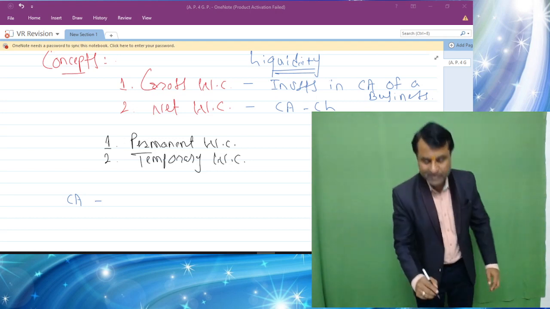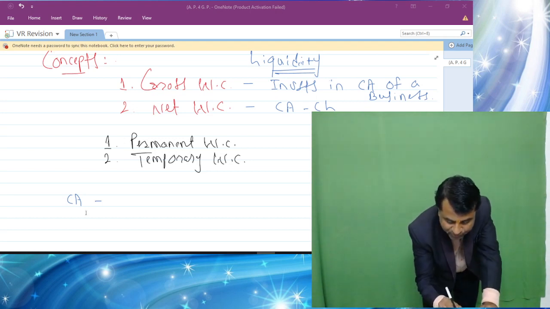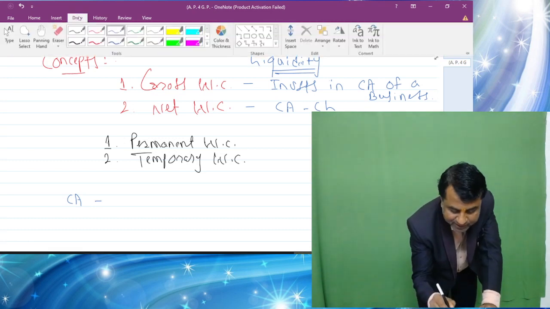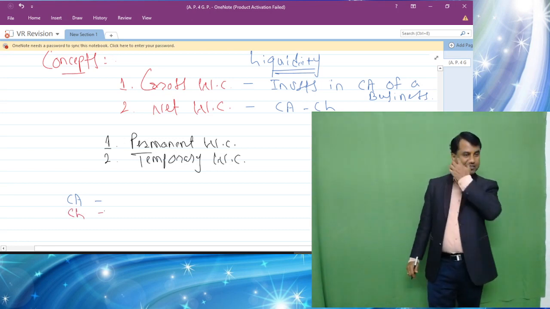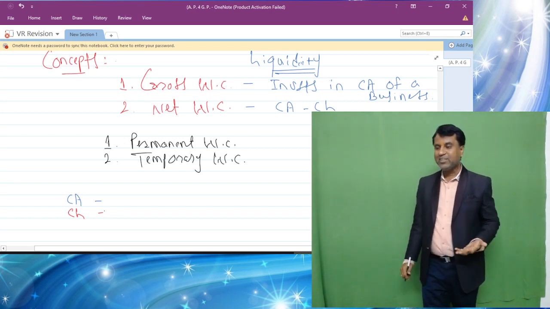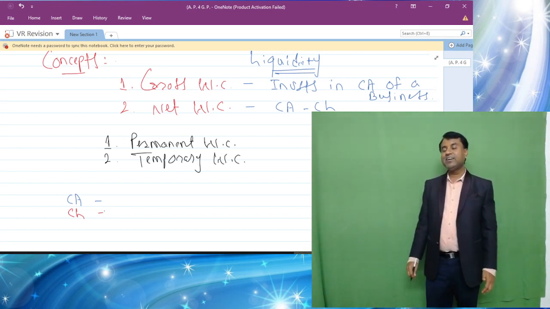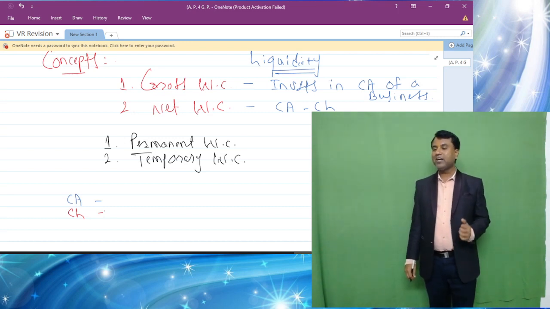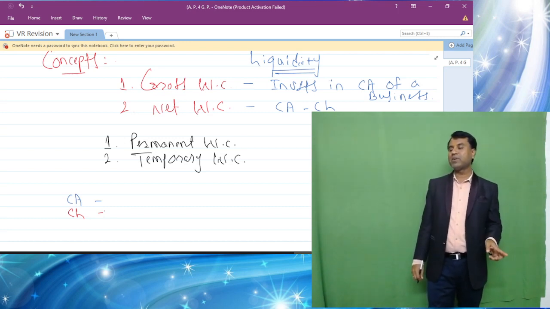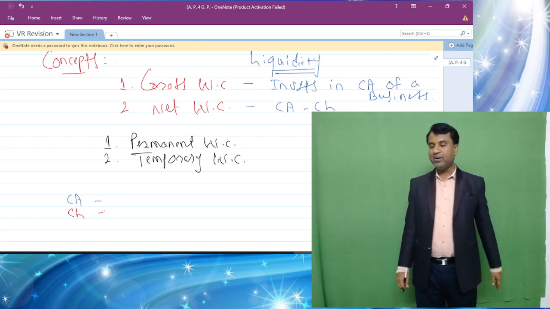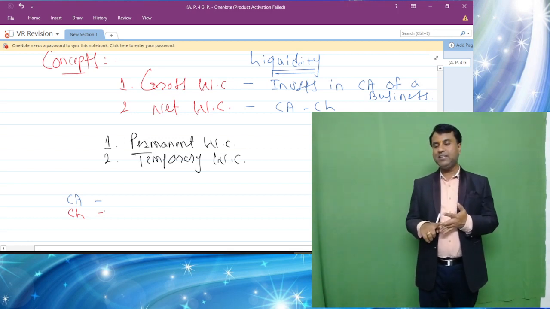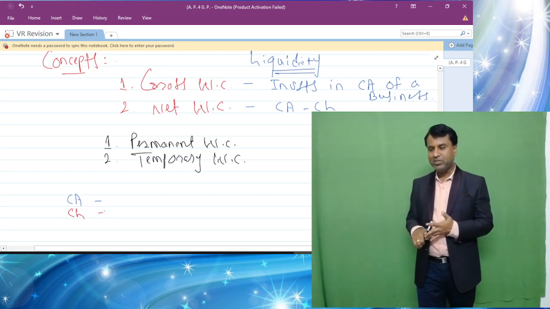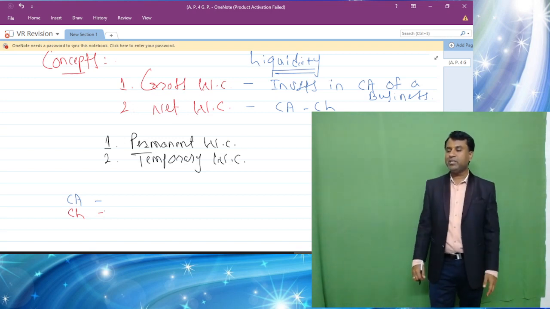And what about current liabilities? Because we are going to see it as a difference between current assets and current liabilities. So current liabilities, students, are all those liabilities which are liable to be paid within one accounting year. Current assets are short-term assets which are easily converted into cash within one accounting year. Current liabilities are all short-term liabilities which are liable to be paid with the help of current assets within one accounting year. For example, creditors, bills payable, outstanding expenses like salaries, wages, interest, commission and whatnot, which need to be paid within one accounting year.